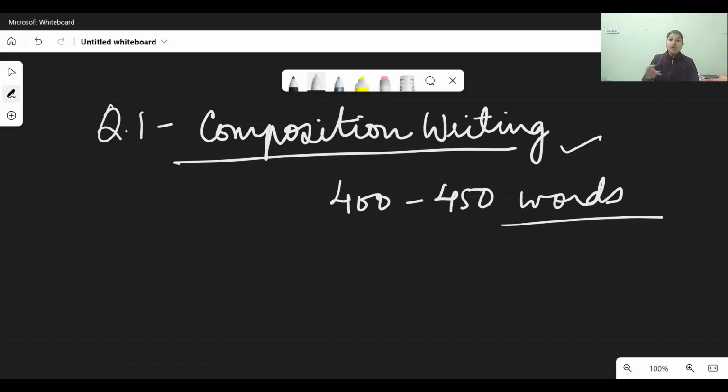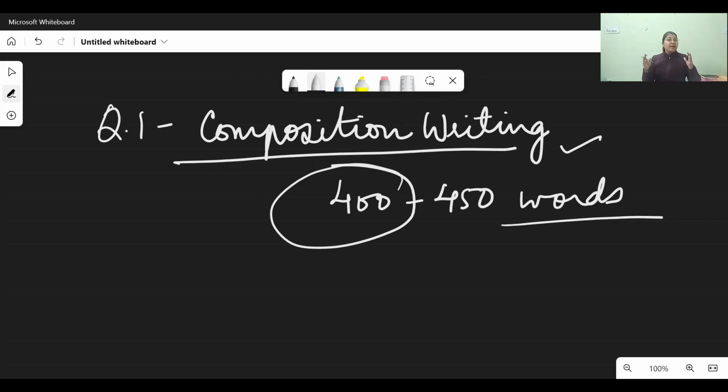No need to worry. No marks are going to be deducted for that, because if it is a short script, if you are writing less than 400, that is a problem. But if you are exceeding the word limit, that is not going to create a problem for you. But yes, it is not advisable. Why? Because you may lose time. Like if you are writing 1,000 words instead of 450, it may happen that you don't have the time to do justice to other questions.